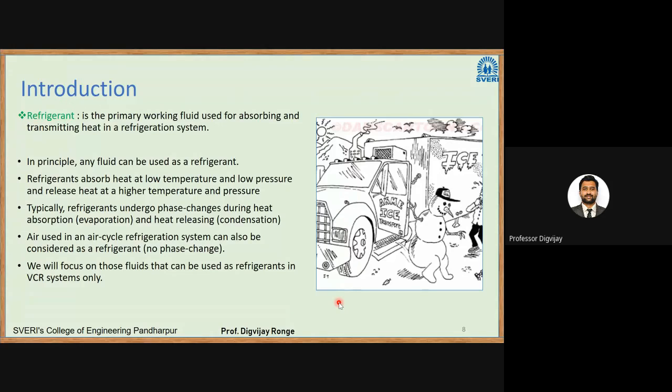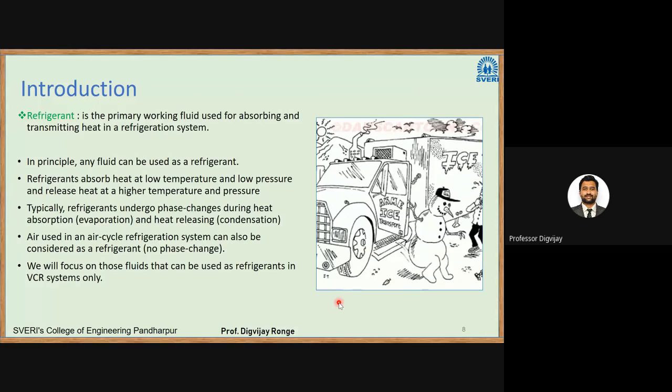In that process, the refrigerant undergoes a phase change. At the start of the evaporator, we have liquid or liquid plus some vapor refrigerant. When it takes the heat, it takes the latent heat and is converted into vapor or superheated vapor. Then that heat is transferred in the condenser.